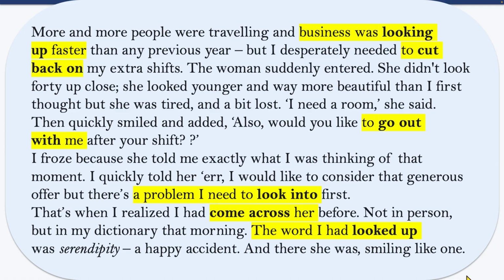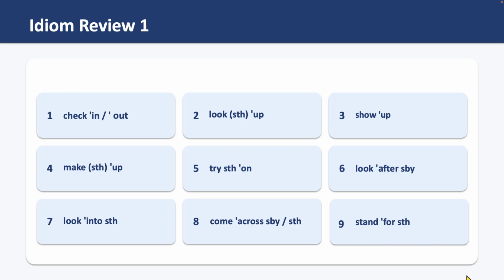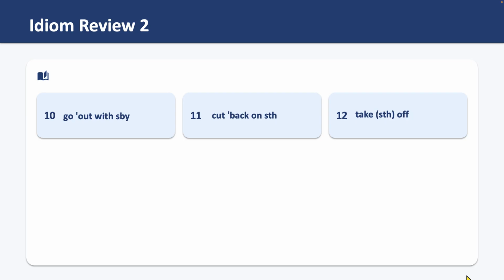So let's now recap the idioms we looked at: check in, check out, look something up, show up, make something up, try something on, look after somebody, look into something, come across somebody or something, stand for something, go out with somebody, cut back on something, take something off.